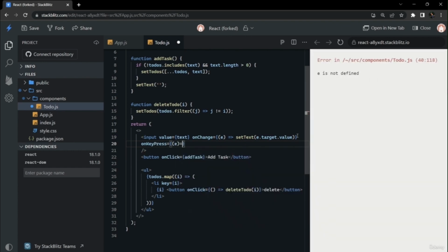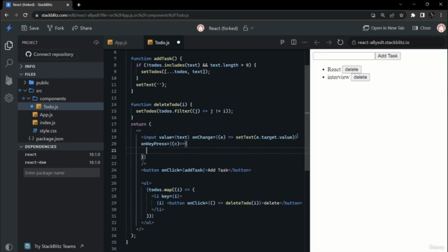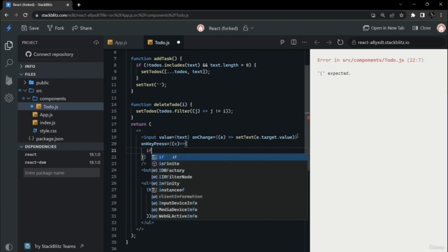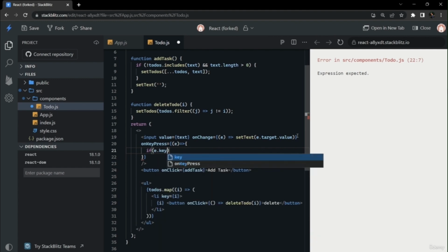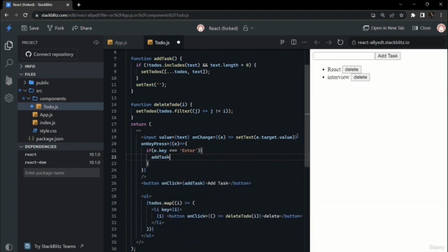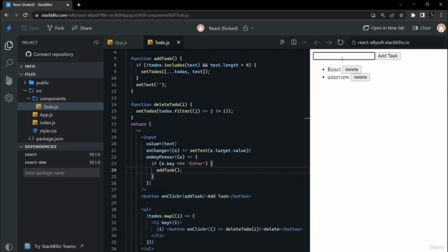This is optional. So on clicking of enter, we need to add the task also. So for that we can add this on key press event, and we can check if the key is enter. On that we can call this add task function. We can check this functionality here. So as I'm typing washing and clicking enter, it is getting added to the list. So this is completely optional to implement, but if you have time, you can surely implement this enter functionality also.